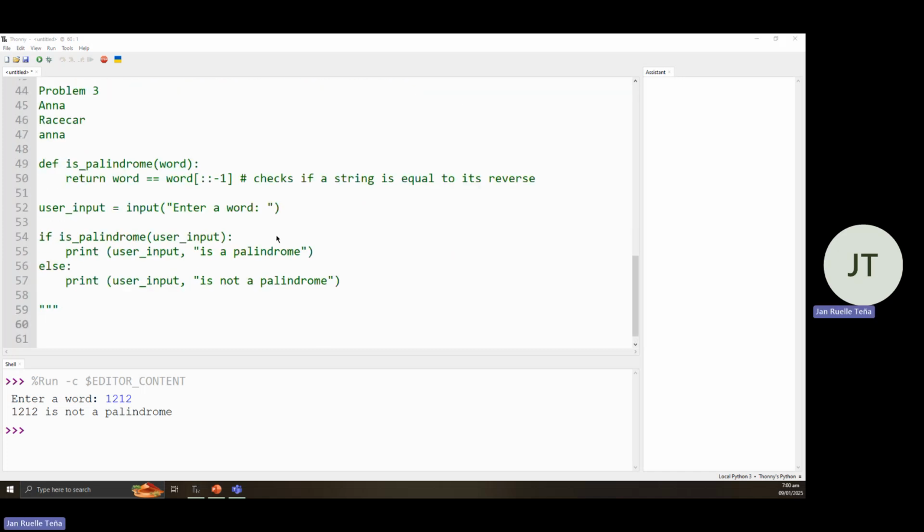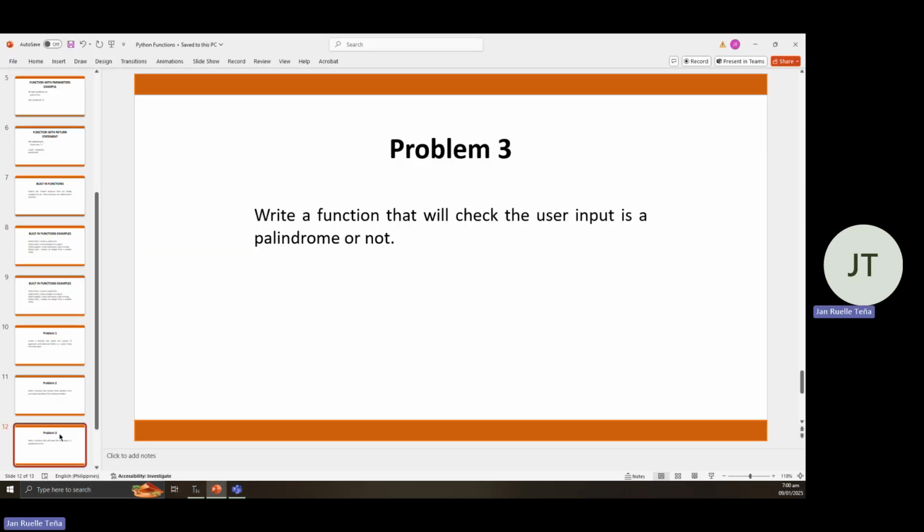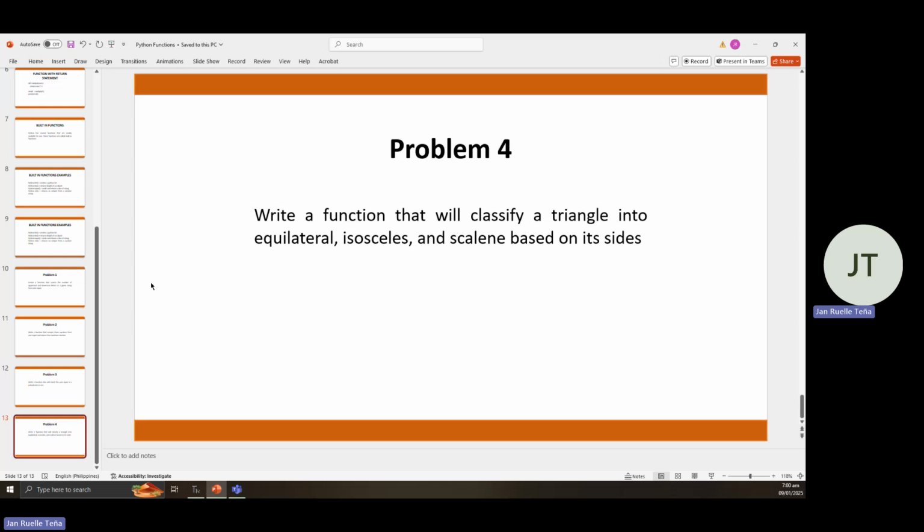Then for our fourth problem, it is to write a function that would classify a triangle into equilateral, isosceles, and scalene based on its sides.